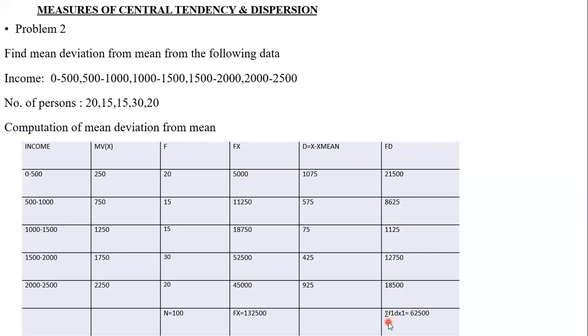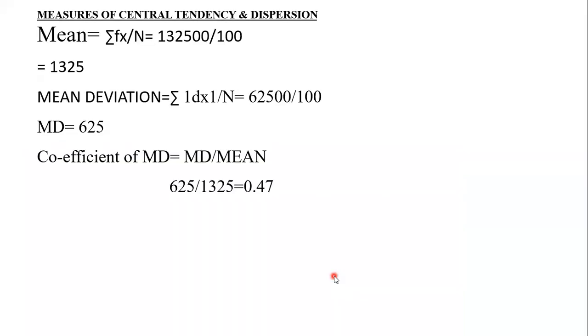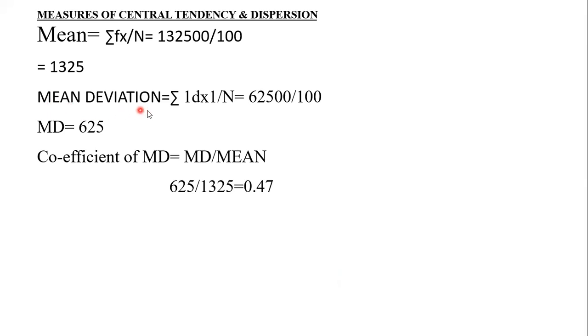So now sigma f d dash is equal to 62,500. Okay, students. So the mean deviation is equal to sigma fd dash by n, 62,500 divided by 100. How much do we get?